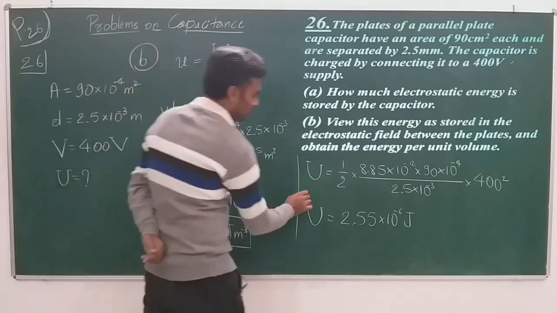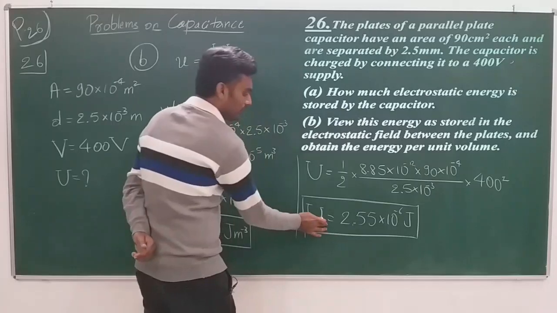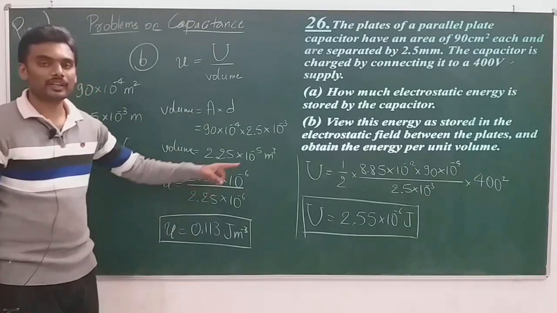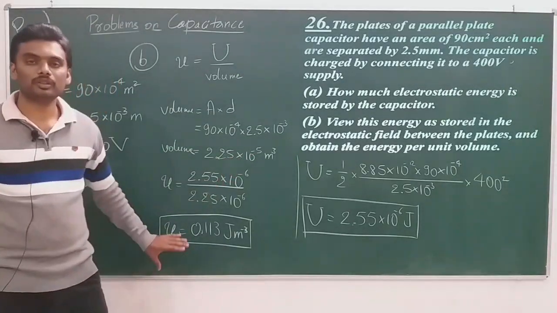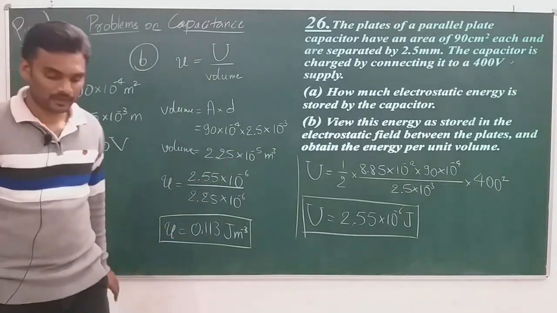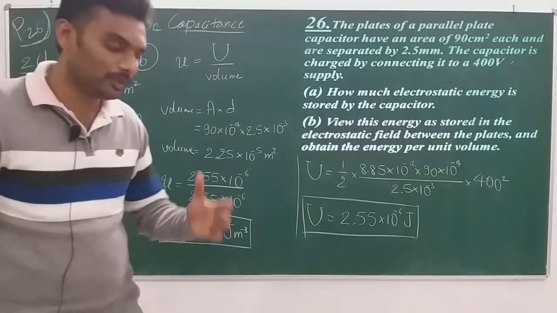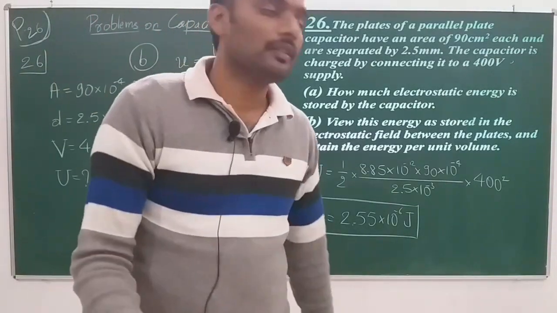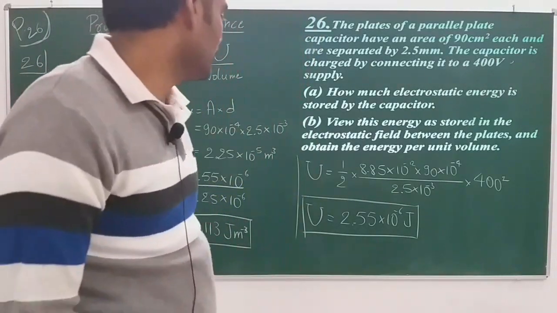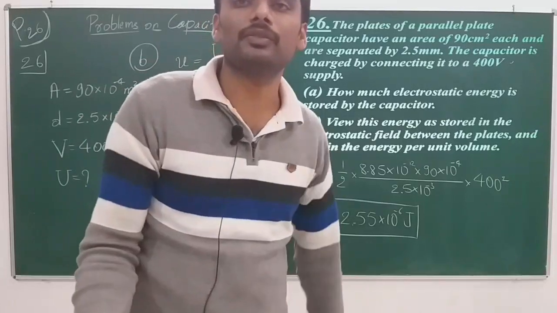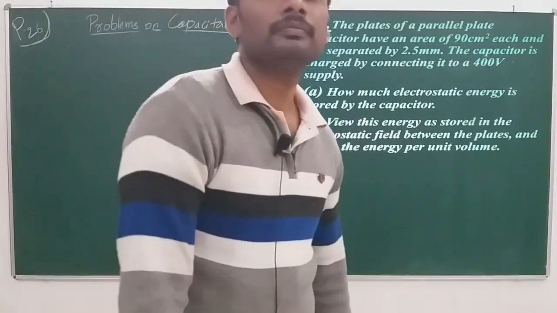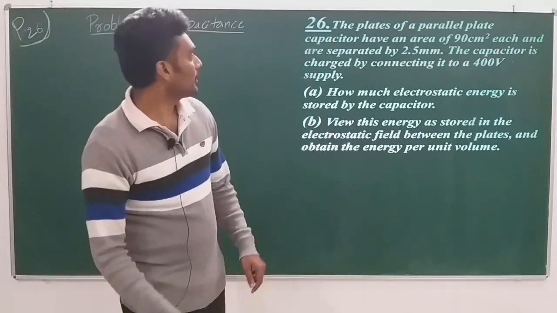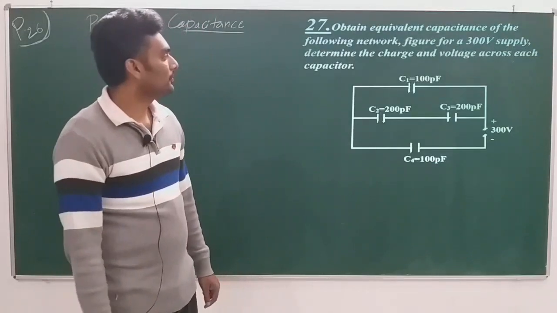So this is the answer for the first part of the question, capital U, and this is the answer for the second part of the question, small u, energy per unit volume. Okay. So whenever they ask for energy per unit volume, get the volume between the plates and keep it in the denominator of the total energy stored, and you will get energy stored per unit volume. Okay, now let us move ahead to the next question, 27th, as follows.